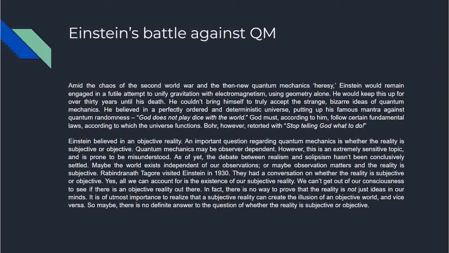Rabindranath Tagore visited Einstein in 1930. They had a conversation on whether the reality is subjective or objective. Yes, all we can account for is the existence of our subjective reality. We cannot get out of our consciousness to see if there's an objective reality out there. In fact, there is no way to prove that the reality is not just ideas in our minds. Actually, this is true. It is of utmost importance to realize that a subjective reality can create the illusion of an objective world and vice versa. So maybe there is no definite answer to the question of whether the reality is subjective or objective.